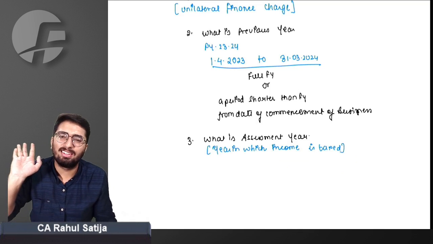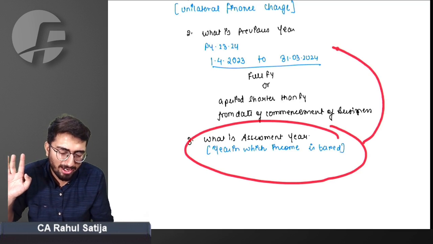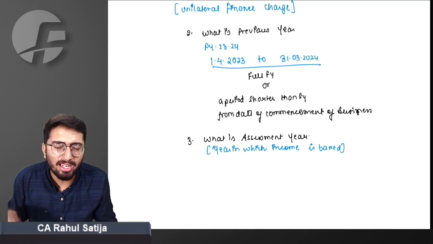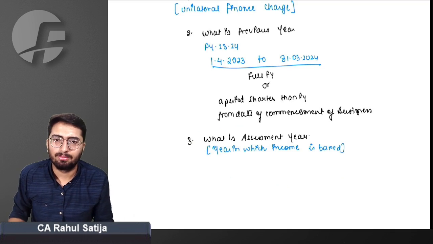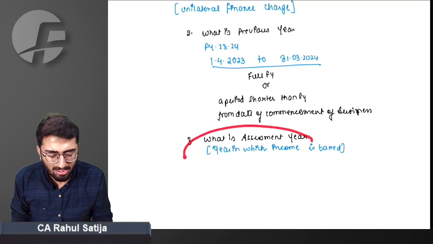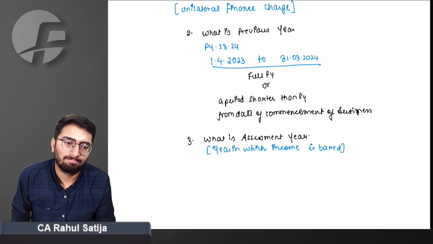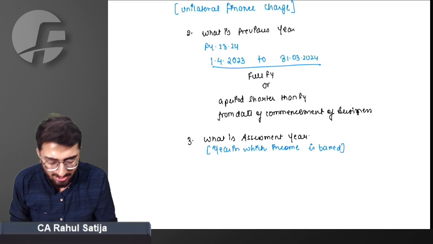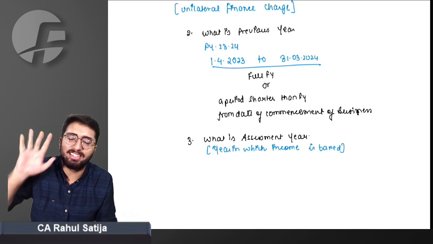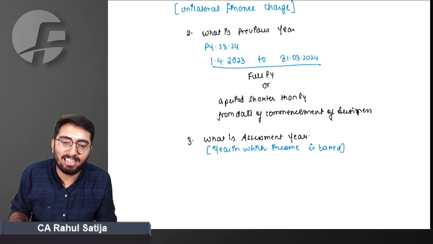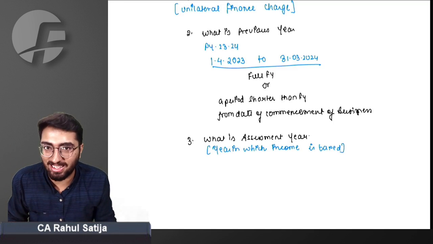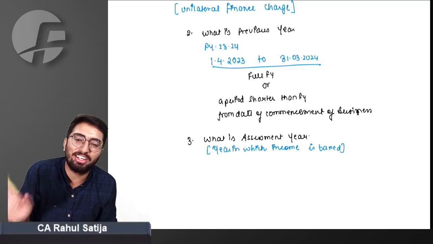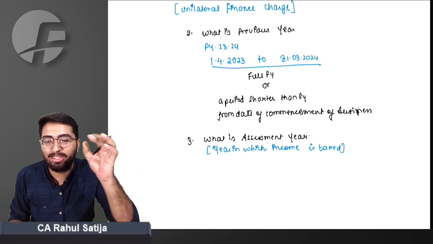Is there any chance that income can be taxed in the previous year only? The right answer is yes. There are 5 cases in which income can be taxed in the previous year only. That means as soon as you earn the income, government wants tax. Government will not wait for the year to end and the assessment year to come.